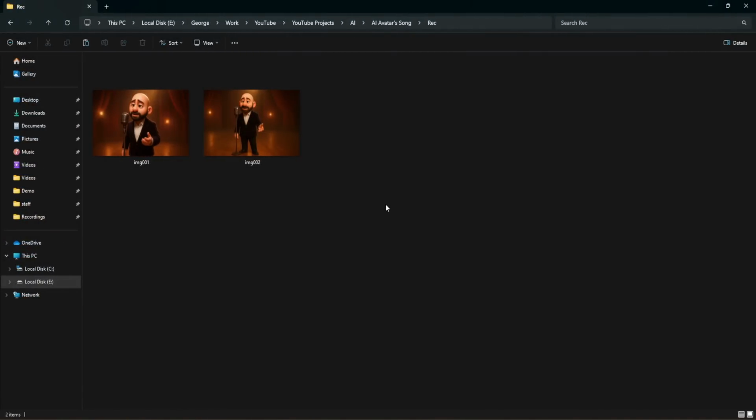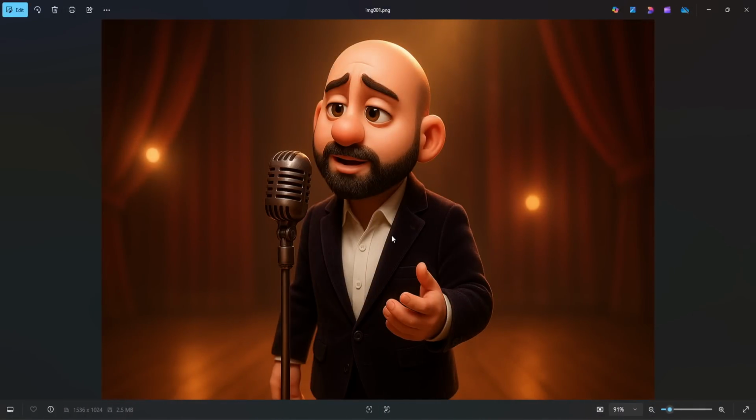Now at this point I had two high quality images, one cropped and one full body, and I want to make the most out of them. So here's a quick creative tip. To avoid using the same exact shot repeatedly in your video, simply flip the images horizontally. You can do this with any basic photo viewer, even Windows default one.